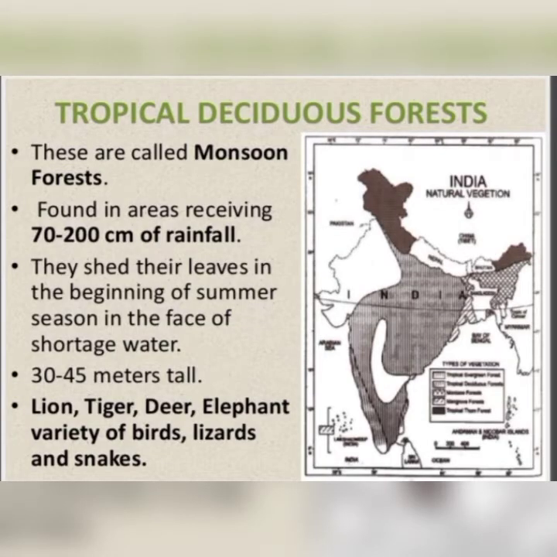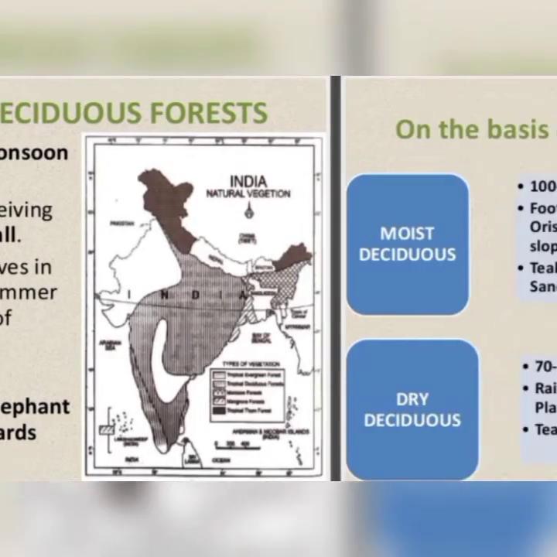Next, we have tropical deciduous forest. This deciduous forest is also known as monsoon forest. Deciduous means that in a particular season these forests shed their leaves for 6 to 7 weeks. In that condition, that's why it's known as deciduous forest. Mainly these forests are found where the rainfall is between 70 to 200 centimeter. Mainly these types of animals are found, like lion, tiger, deer, elephant, a variety of birds, lizards and snakes.